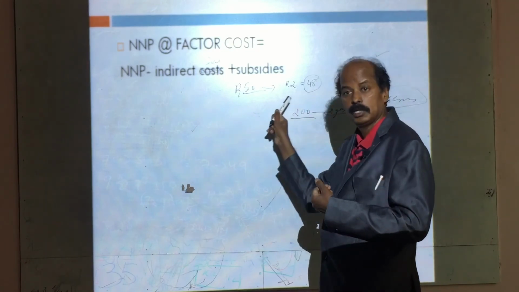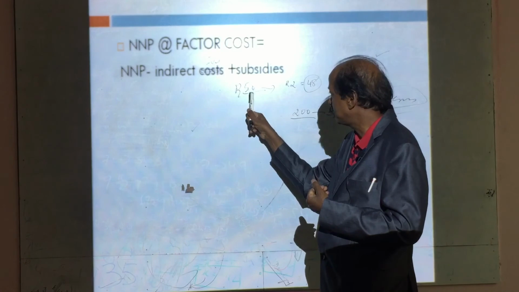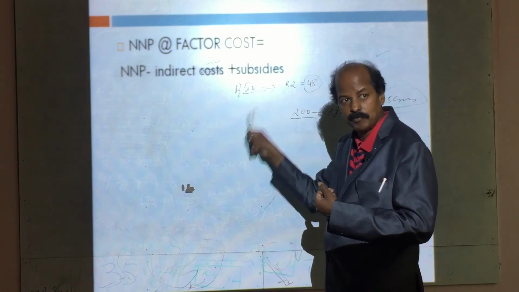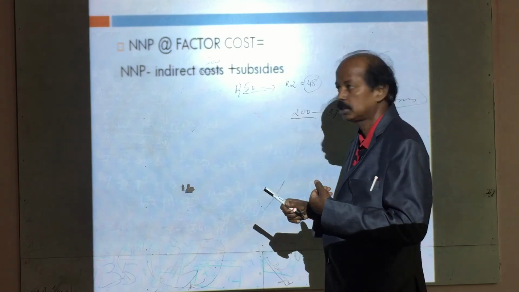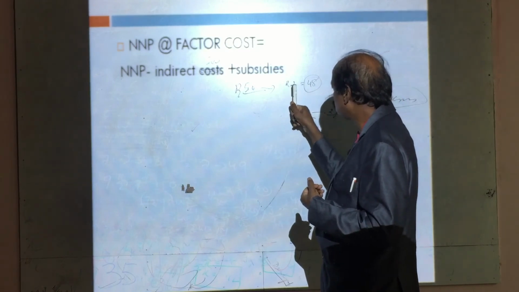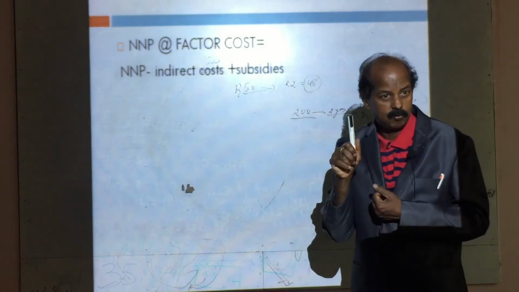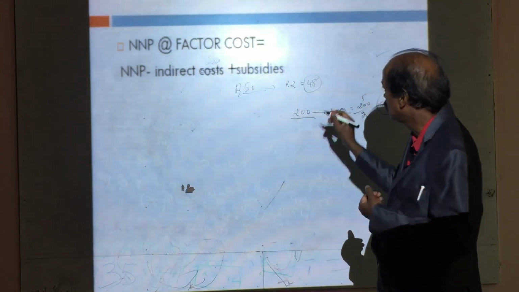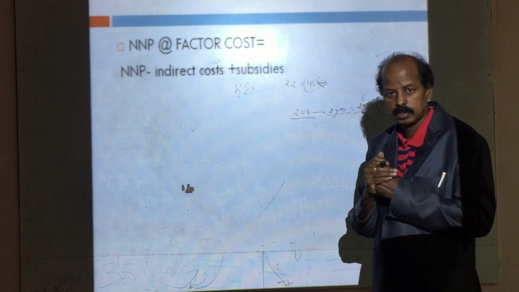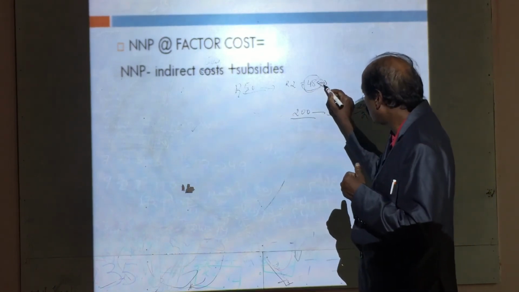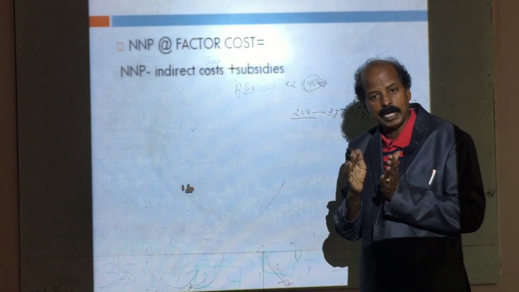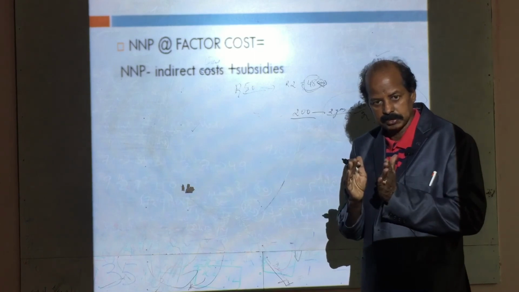The market price for a kg of rice is 50 rupees in the market, but the government provides the same rice, giving subsidies, at the rate of 2 rupees to the poor people. Then the subsidy comes to 48 rupees. This is one example. That means 48 rupees is borne by the government in the form of subsidies. So in that way, you have to understand subsidies.